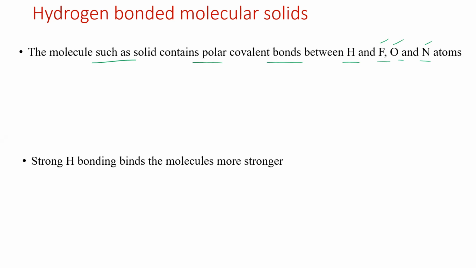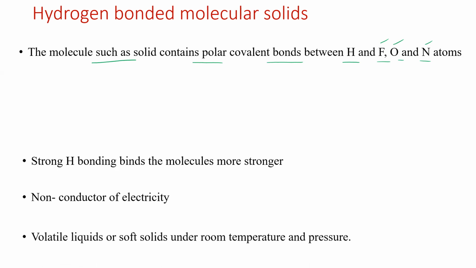Strong hydrogen bonding binds the molecules more strongly. So when compared to non-polar molecular solids and polar molecular solids, hydrogen bonded molecular solids are somewhat stronger. They are also non-conductors of electricity, and the melting point is very high because of the strong force of attraction. Usually they are volatile liquids or soft solids under room temperature and pressure.